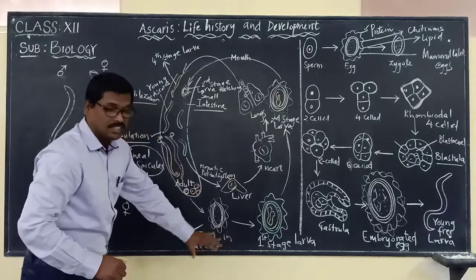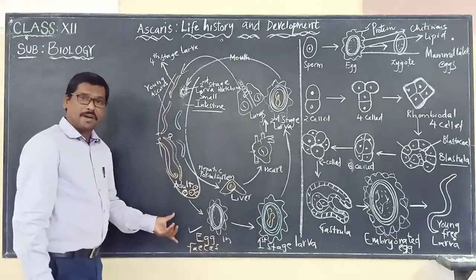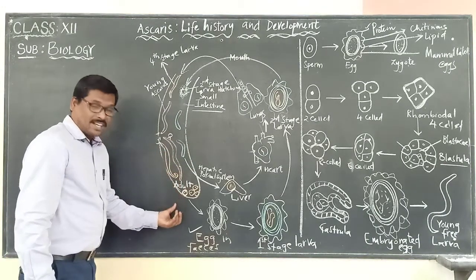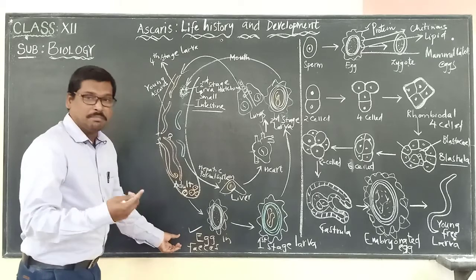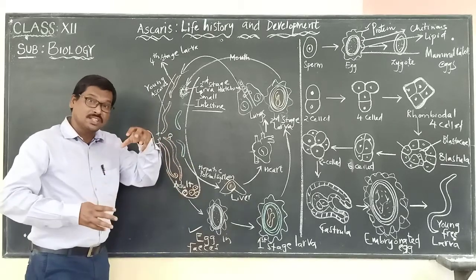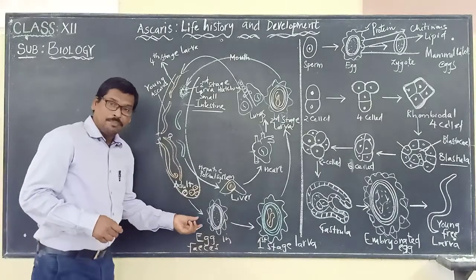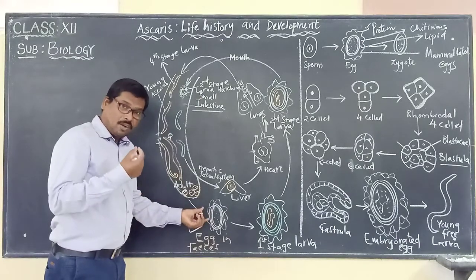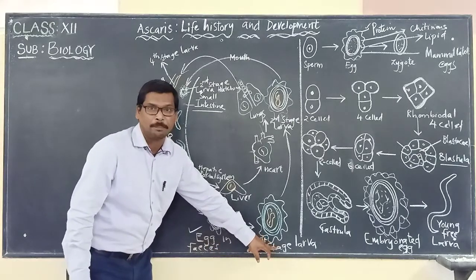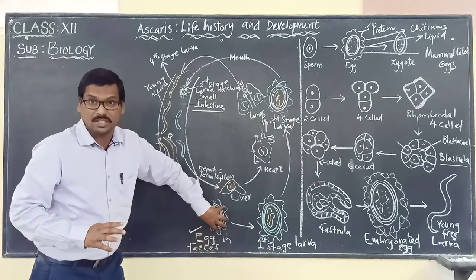Here, the first point to keep in mind is that once the eggs are excreted through the fecal matter, the development of the young ones will take place within the eggs, leading to the formation of the first stage larva. So you have to remember, the whole development is taking place within the egg.